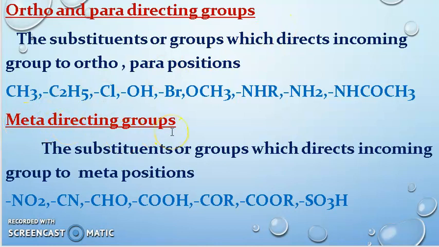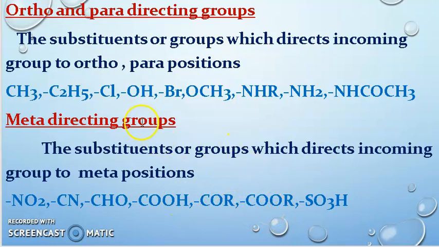About the meta directing groups: the substituents or groups which direct the incoming group to the meta position. In the same way, these groups direct the secondary incoming group to go to the meta position. The groups I have given here as meta directing groups are NO2, CN, CHO, COOH, COR, COOR, SO3H. These are the meta directing groups.